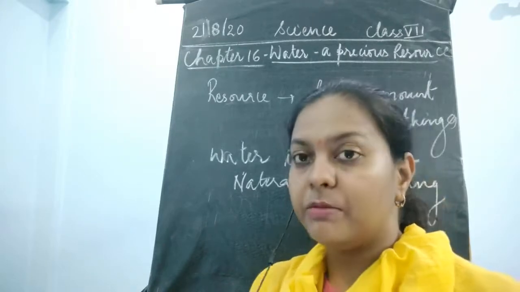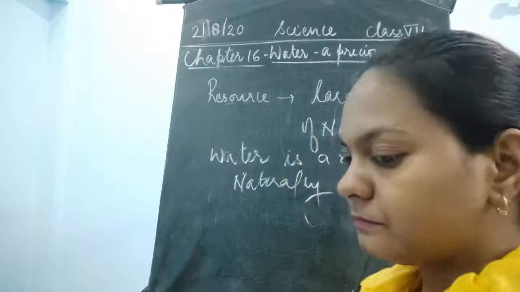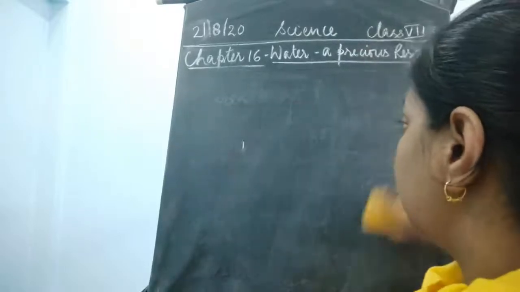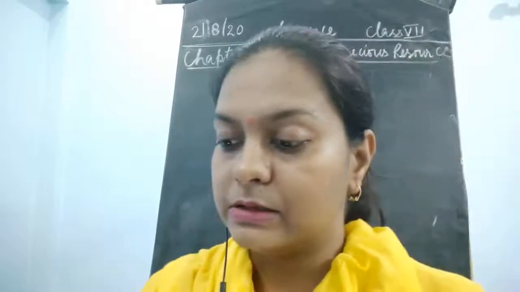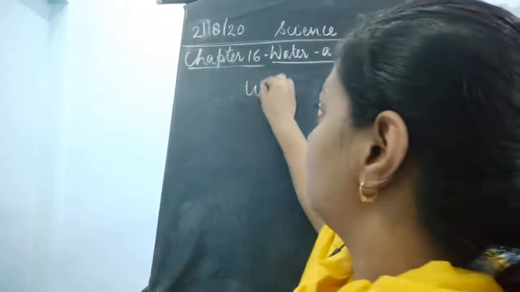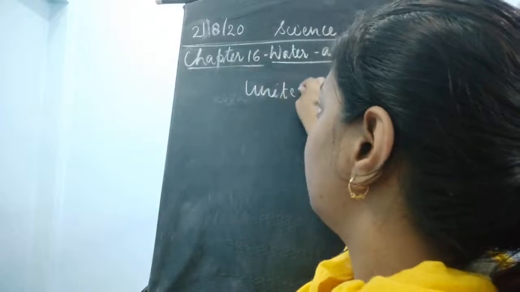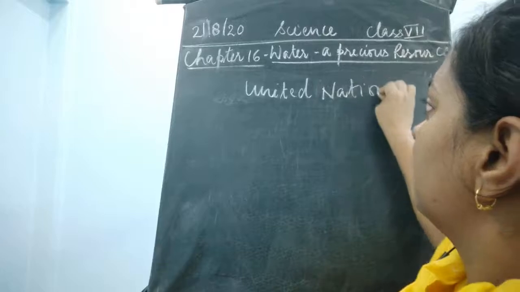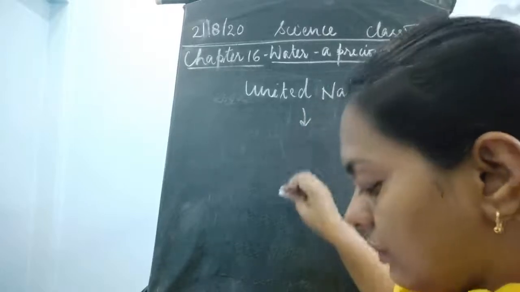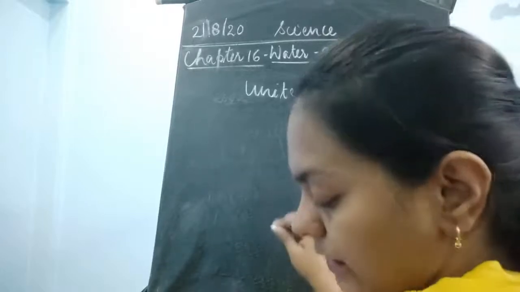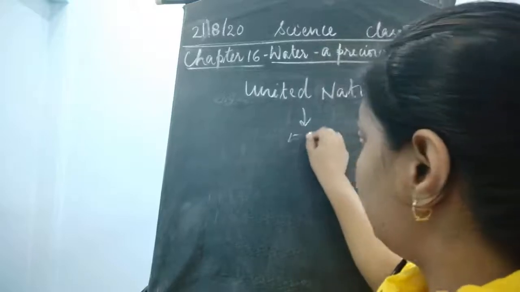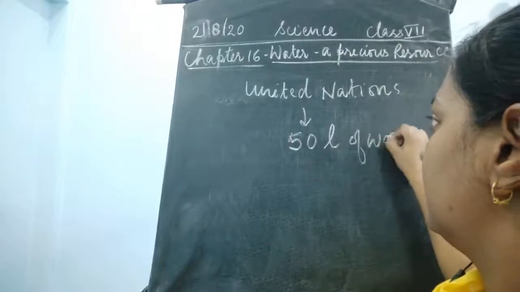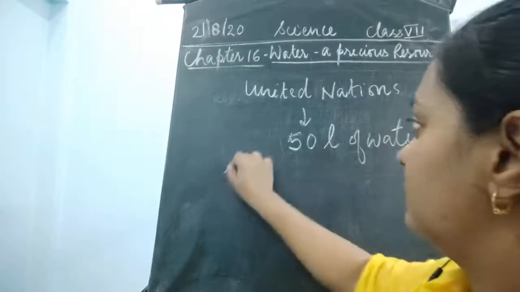Okay, so what is the minimum requirement of water? It is 50 liters per person per day. The United Nations has recommended 50 liters of water per person for drinking, cooking and washing.